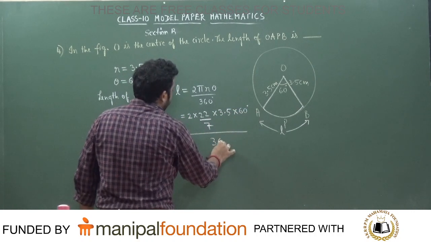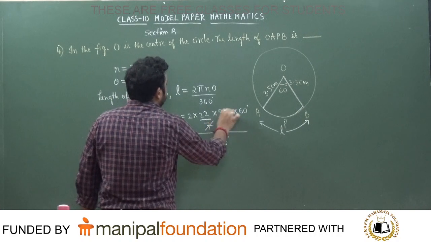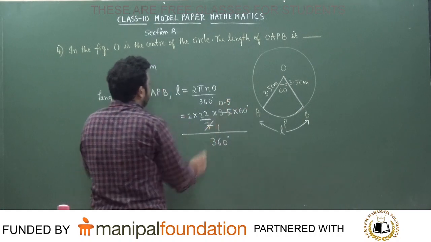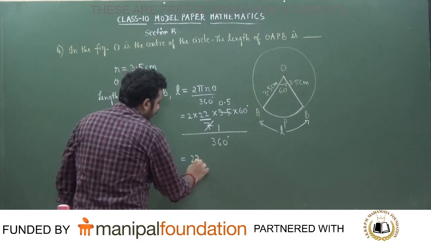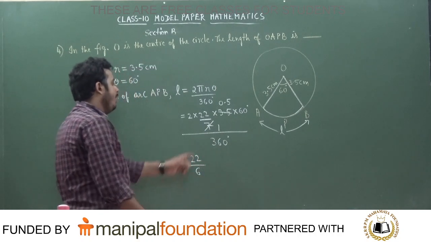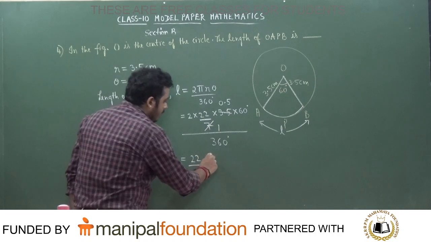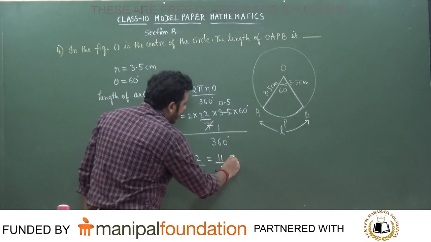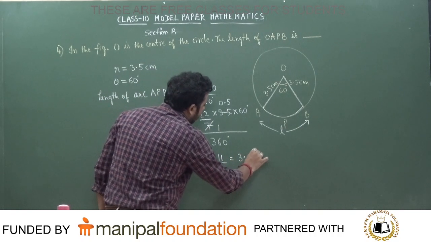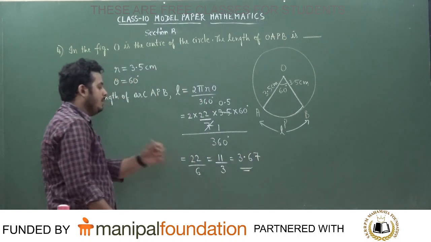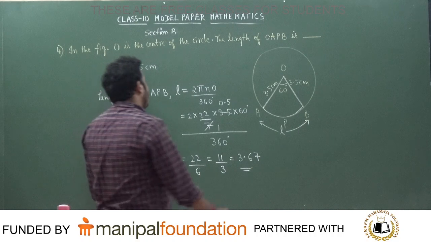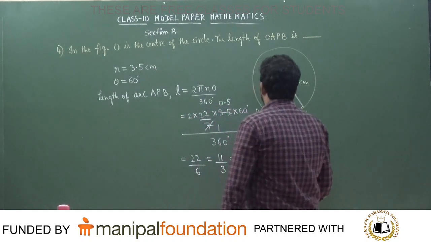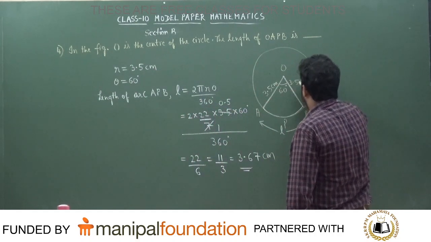So tell me, 7 ones are 7, 0.5 into 2 is 1. So 1 into 22 is 22 divided by how much is it? 22 divided by 60 ones are 66. So what is the answer that we get? 11 divided by 3. So the answer that we get is equal to 3.67. Is it correct or not? 3.666, that becomes 3.67.